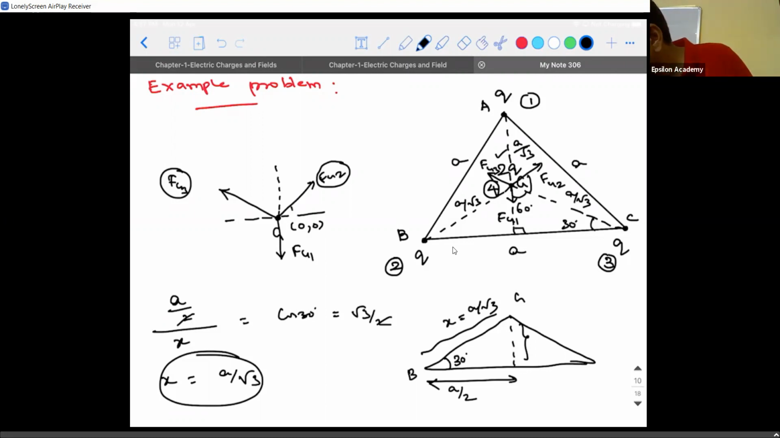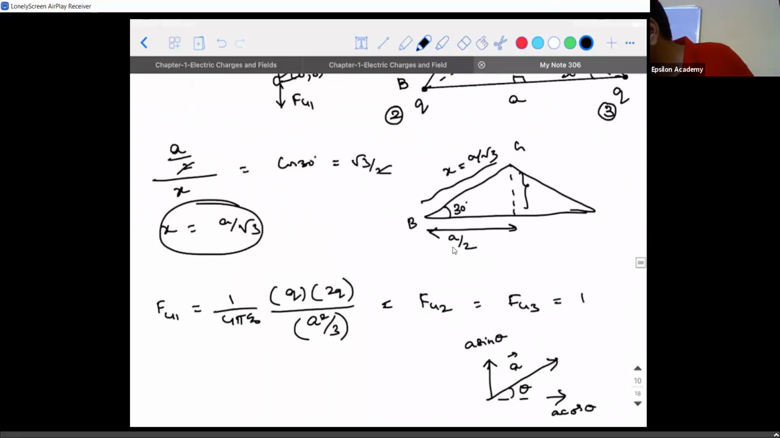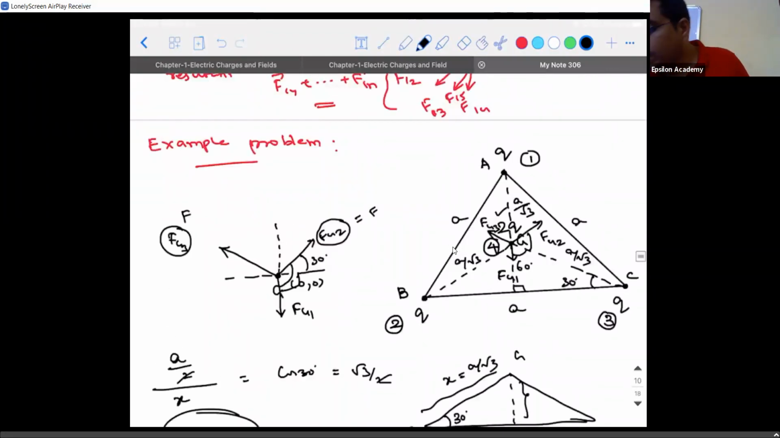Out of the 120 degrees, 90 degrees is gone. Then how much will this angle be? It is 30 degrees, right? One thing I'm going to do is call F41 as F, F42 as F, and F43 as F. I will write F here, here, and here. By writing F, what I mean is it's just a symbol for the scalar value.